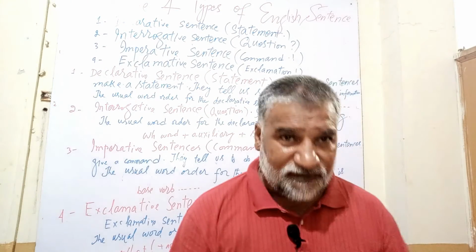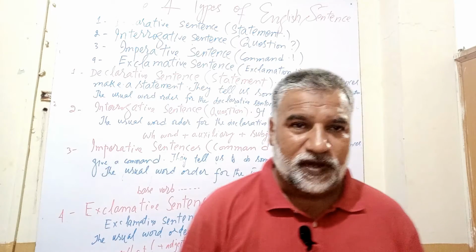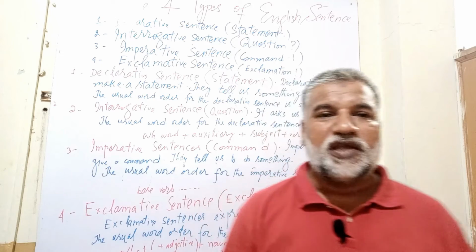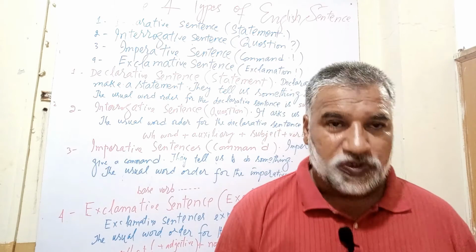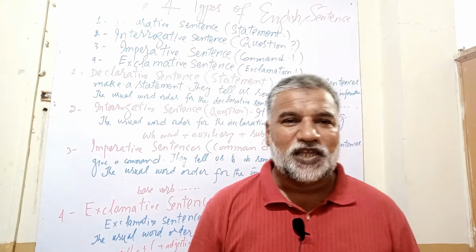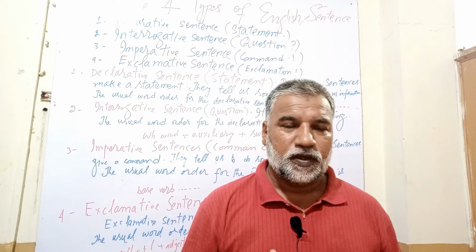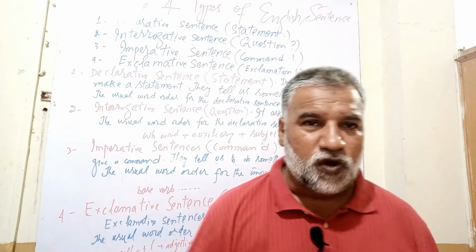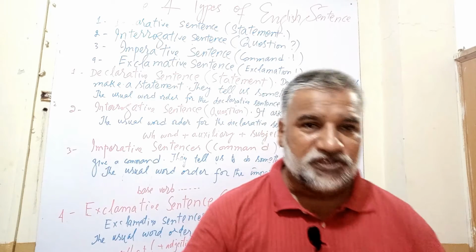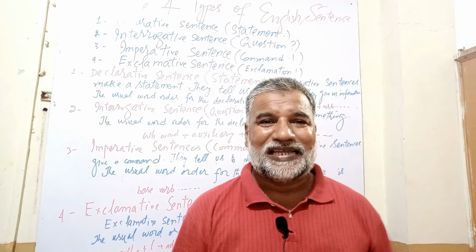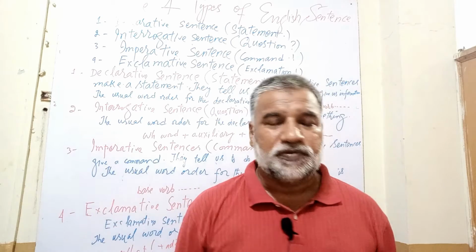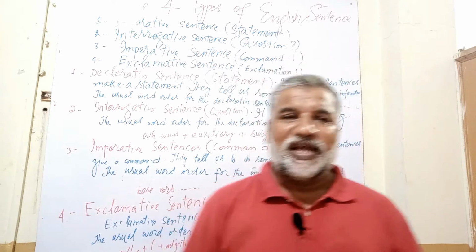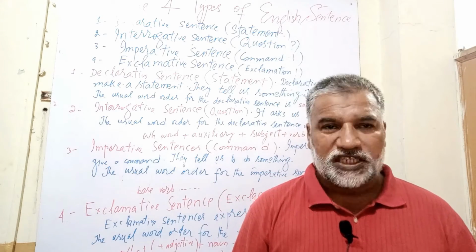As I have already told you, there are two types of interrogative sentences. One is yes no question, and the second one is information question. In yes no questions, we start the question with the helping verb. Like if I say, is he a teacher, is she a doctor, are you an engineer? So these sentences all start with a helping verb, and the answer can be given in yes or no. That's why they are called yes no questions.